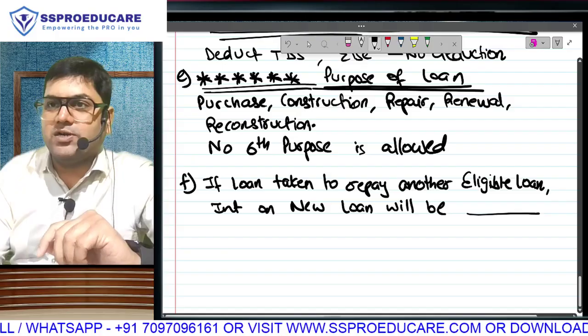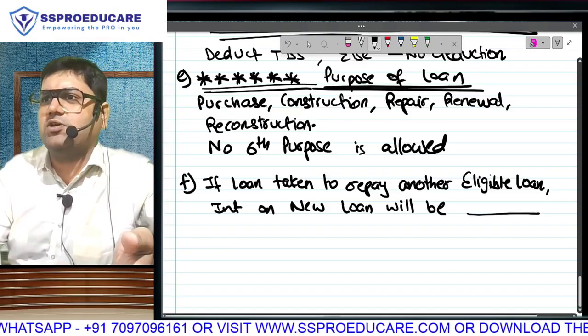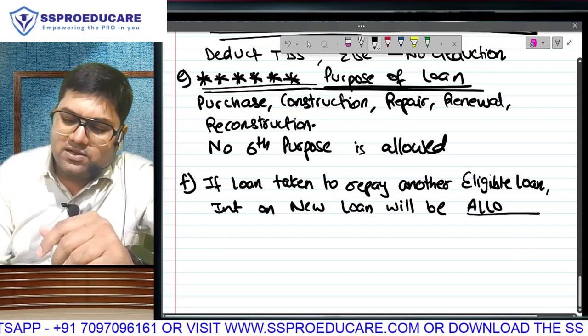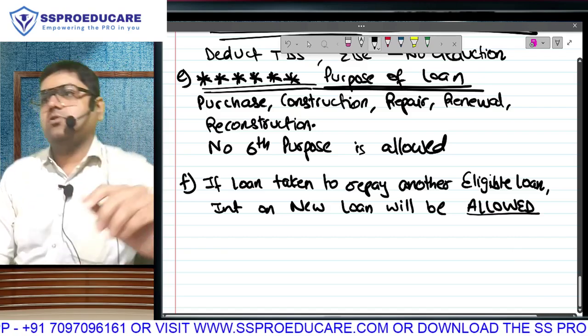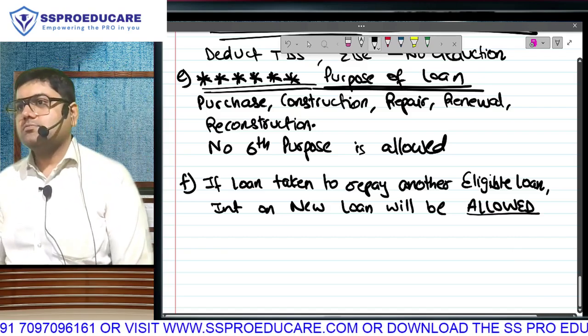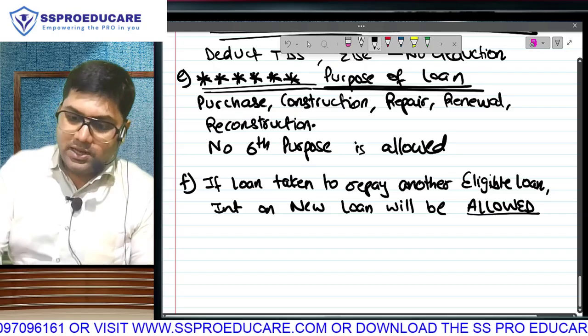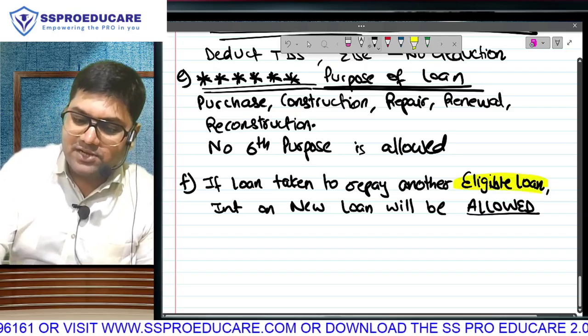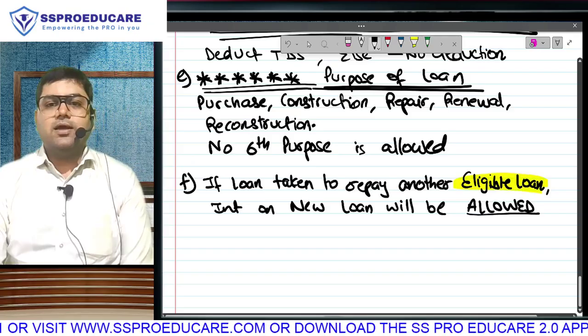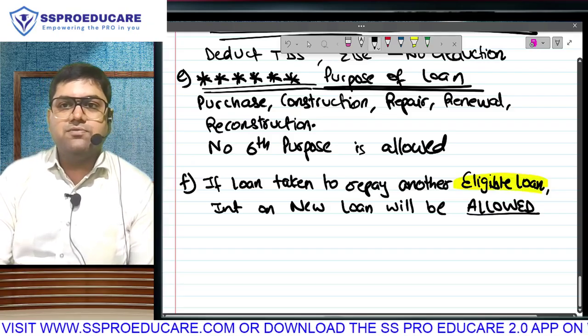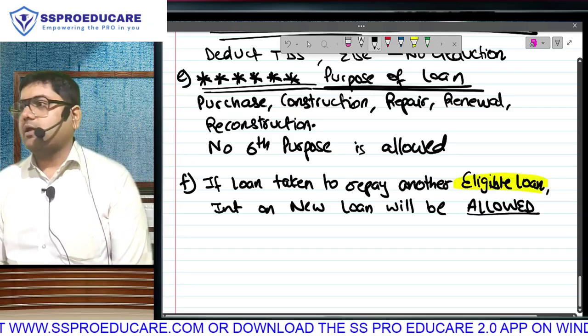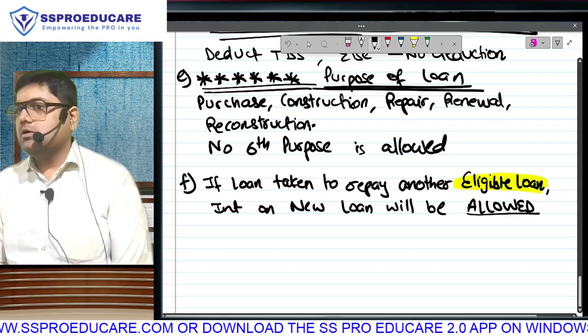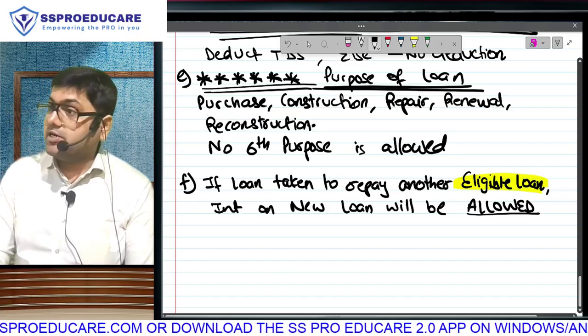And therefore, Supreme Court decided, today it is accepted because it's been more than 40 years now. Supreme Court said that second loan ka interest will also be allowed. I have written here in the condition itself, no. The old loan should be eligible. If the old loan is eligible, we will get deduction also on the second loan. Clear hua? So with this, even the interest part is over.